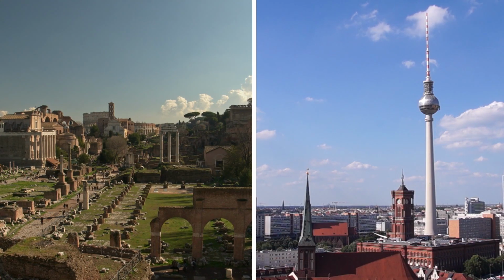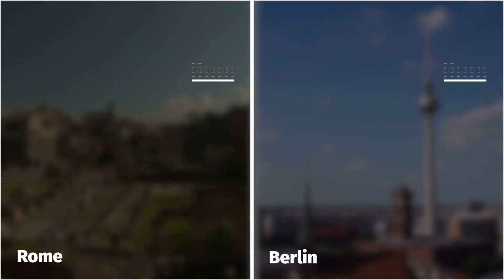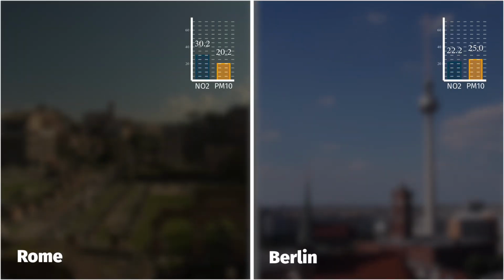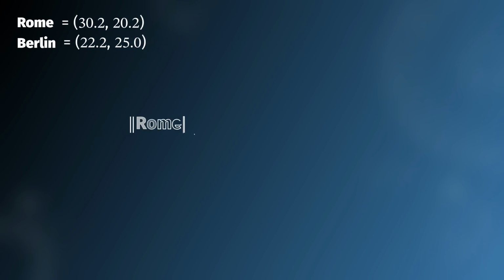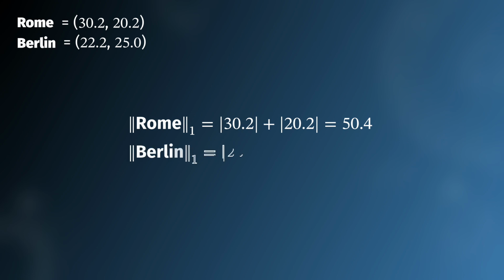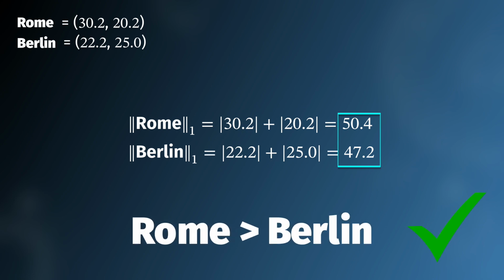But what if we add another pollutant, like for example PM10, to the big picture? How can we say that Berlin is more or less polluted than Rome? Well, we can arrange these numbers into a list. Then we can sum up the absolute value of each element, and ladies and gentlemen, this is our first norm. In particular, this is called the one norm and it is indicated with that double bar and that little one down there. With this trick, we can say that Rome is more polluted than Berlin.